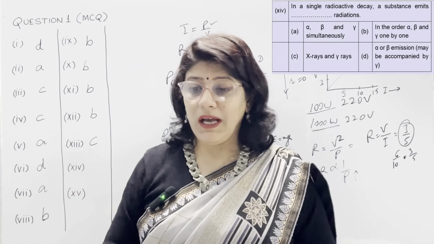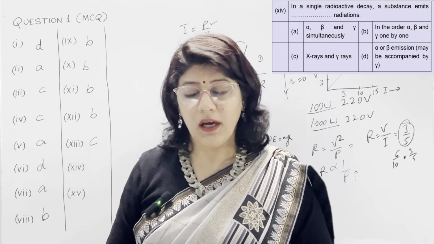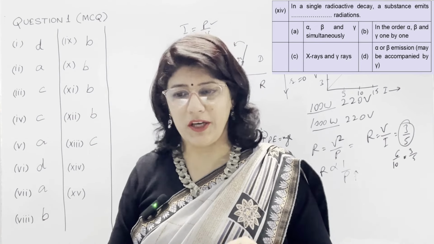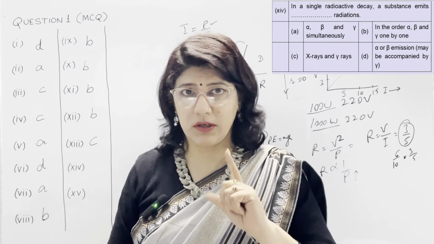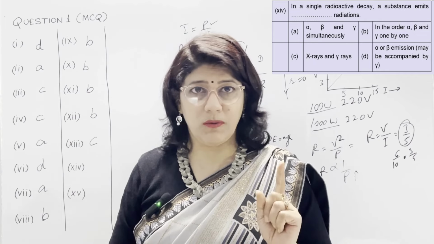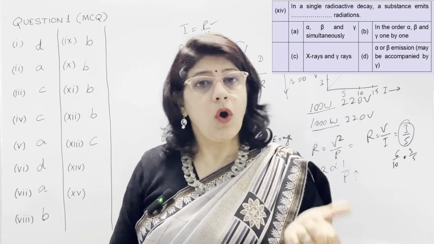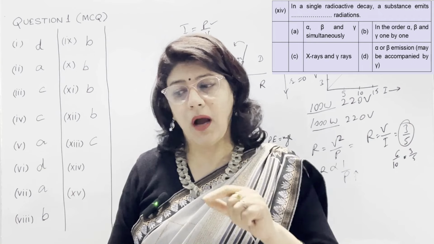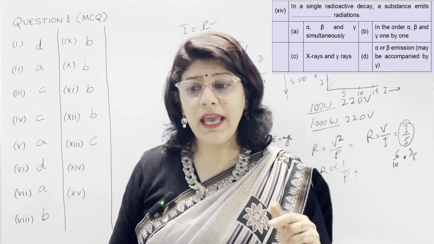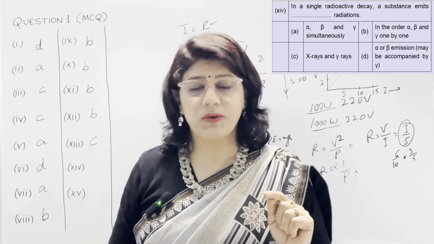14th part, from last chapter, in a single radioactive decay, a substance emits dash radiations. A option, alpha, beta and gamma simultaneously. We know that this is not possible. Either alpha can emit or beta can emit. In B option, in the order alpha, beta and gamma one by one. In C, X-rays and gamma rays, all three options are incorrect.